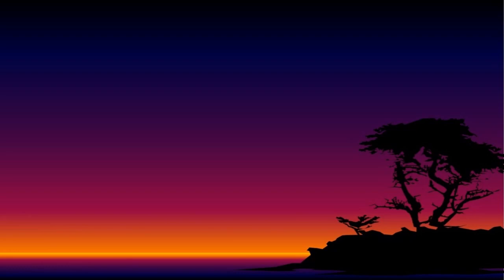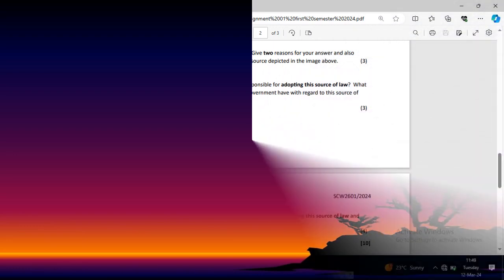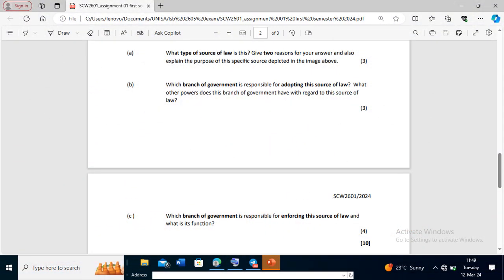Then after discussing it, they give it to the president. The president has the power to accept or reject. If the president rejects a law that they were discussing, it will never be in the Gazette. So everything that you see there in the Gazette has presidential approval. Yeah? But if the president agrees, then they sign the Gazette.